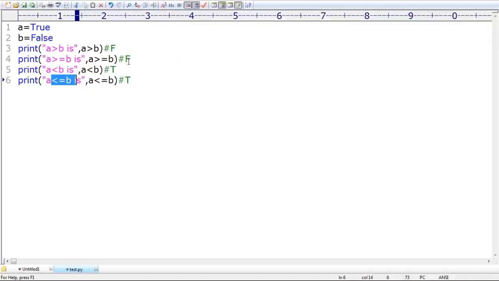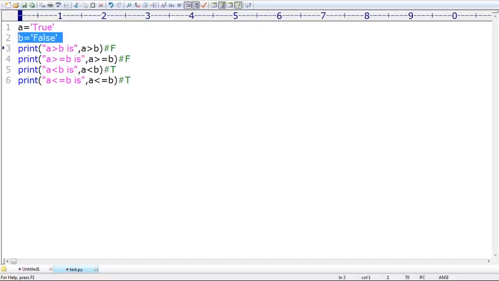Some student is asking, if I take it like this, as the strings "True" and "False", which is bigger, which is smaller? Now it is not going to consider them as boolean, it is considered as a string only. For the strings true and false, capital T is bigger than capital F. So this one is bigger than this one. Remember this.